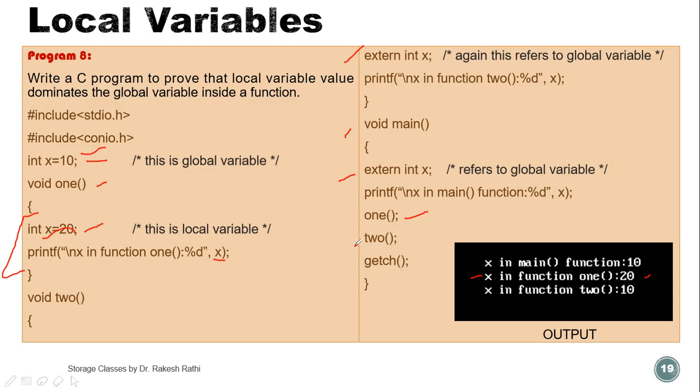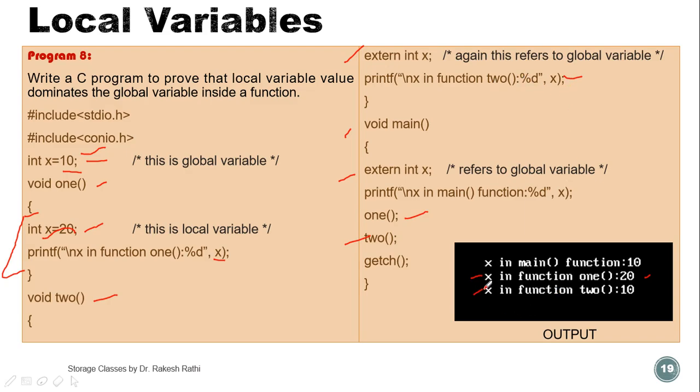Now when function 2 is called, control will go to the body of function 2, extern int x. This x is the same as the global variable x, and the initial value of x is 10. So in function 2 the value of x is again 10, and it will print 10. So x in function 2 is 10.